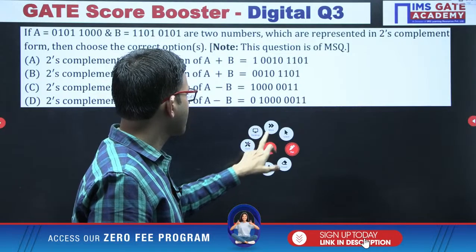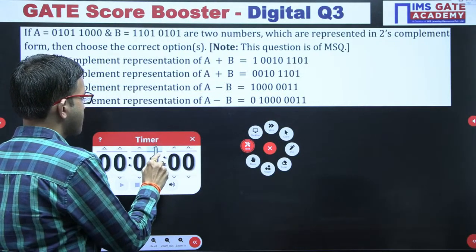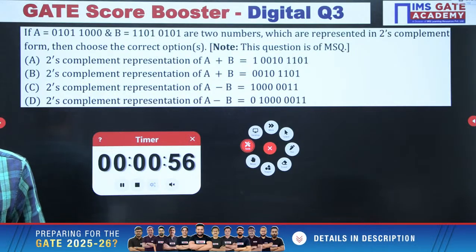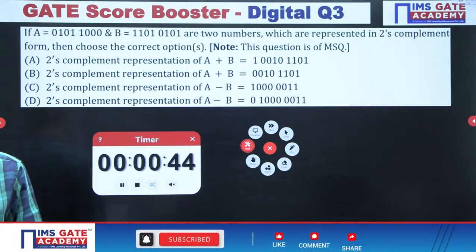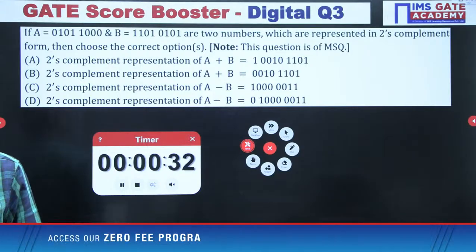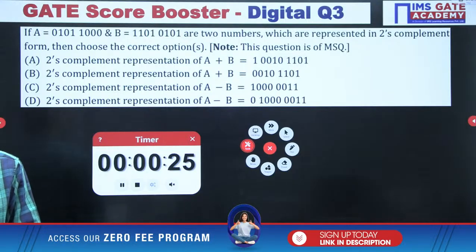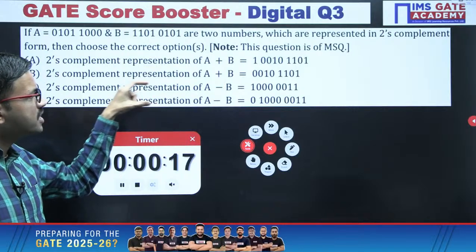All of you give it a try. Some of you can try to find which one is correct among A and B. Some of you can try to find which one can be correct among C and D.